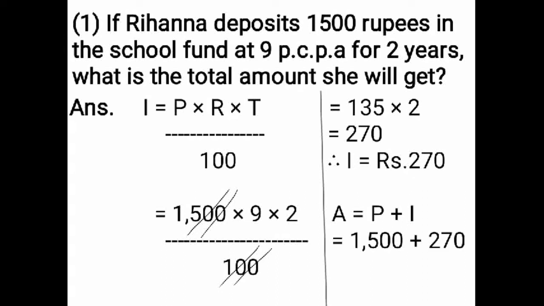I have to add this 1500 plus 270. 0 plus 0, 0. 0 plus 7, 7. 5 plus 2, 7. Then 1 plus 0 is 1. So answer is coming. Amount is equal to rupees 1770.